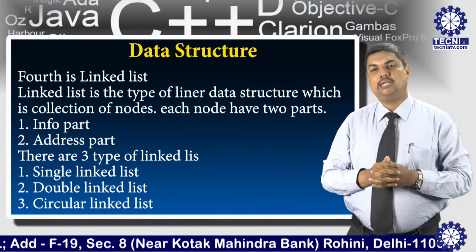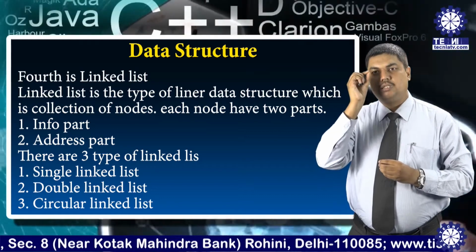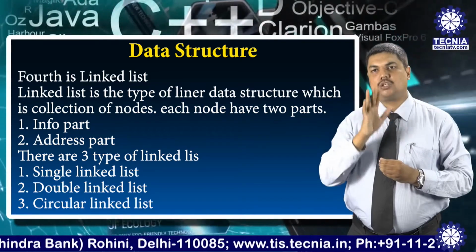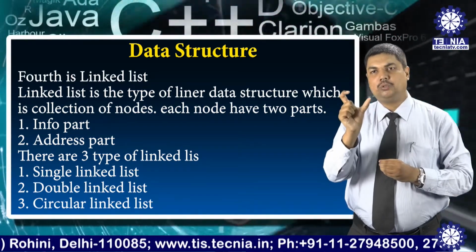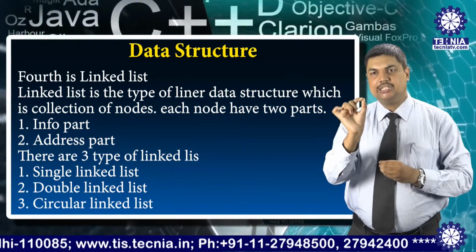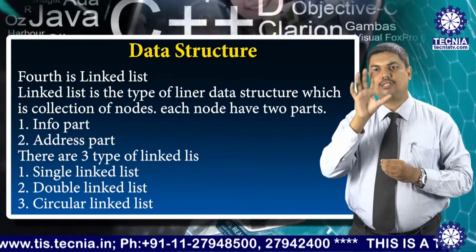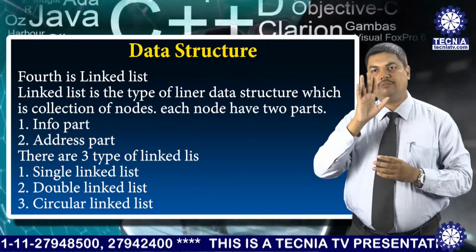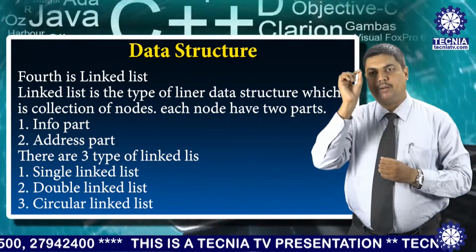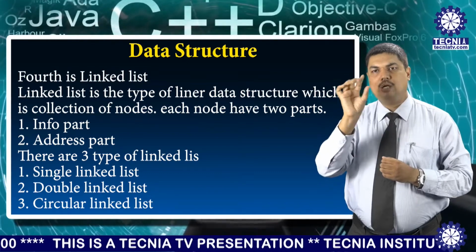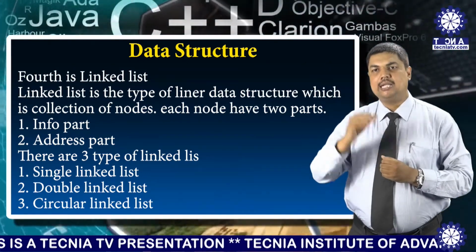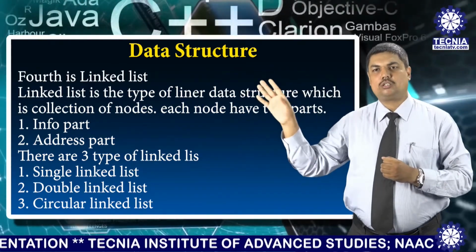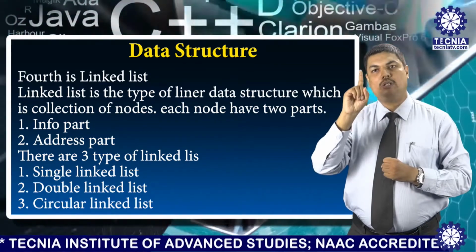So when we are starting with the linked list, we first describe it through the structure. When we describe it through the structure, it has a size of the node that is maintained by the integer, float and character through the structures. Here we specify that the linked list has two parts. One is the info and another is your address. But this info can have many parts. We can specify here info 1, info 2, info 3, info 4, info 5, but the address part is only one.